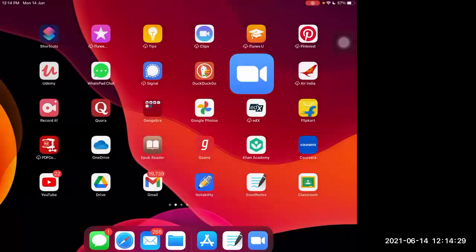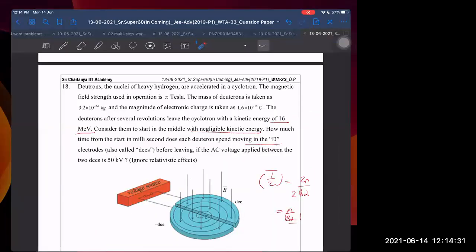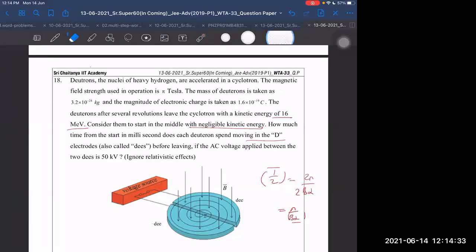Are they asking total time spent? Yes, total time. Then we have to find out how many times it has to go through this. What is the gap width? Gap width is given? Sir, gap width is not given.